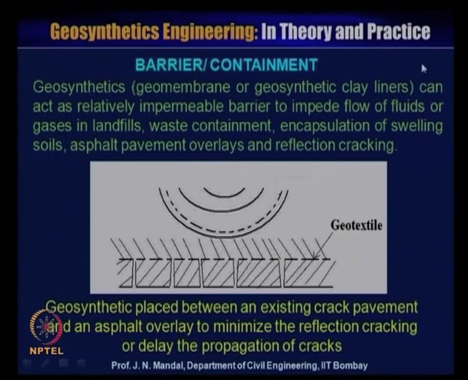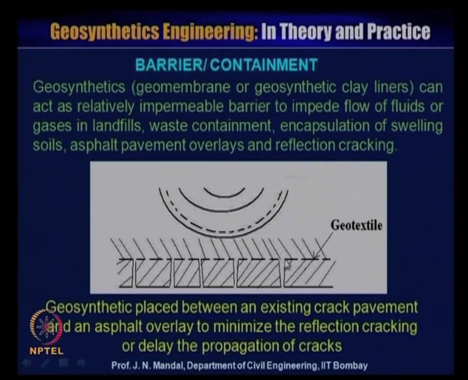Here you can see that geosynthetics material is placed between an existing cracked pavement, this is the crack, formation of crack in the pavement, and the asphalt overlay to minimize the reflection cracking or delay the propagation of the crack. Most of the time you do not know where the crack comes from, it appears somewhere below in the subgrade, and then it appears on the top and the crack is propagating.